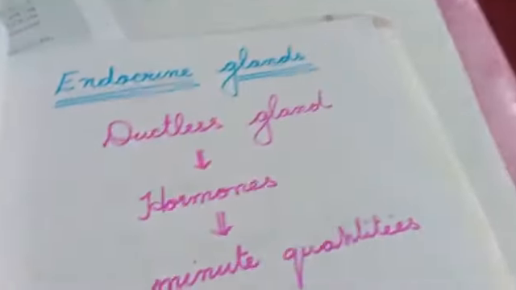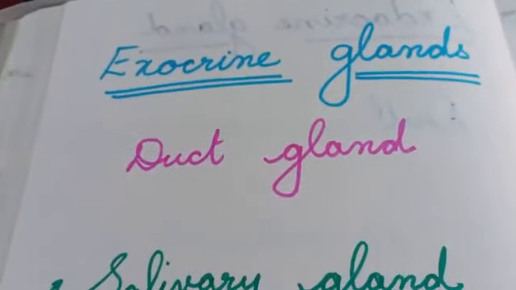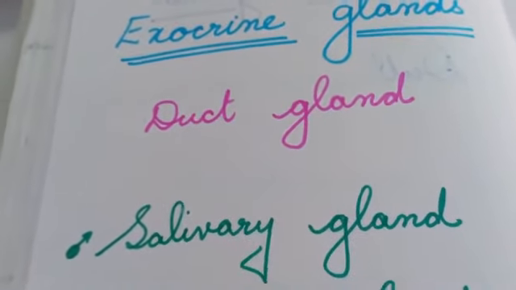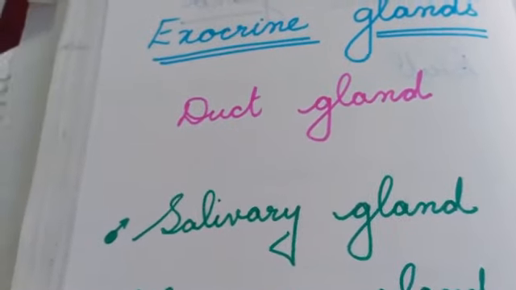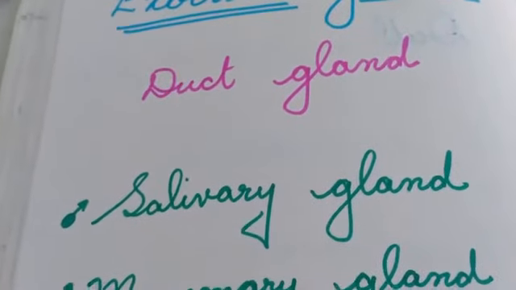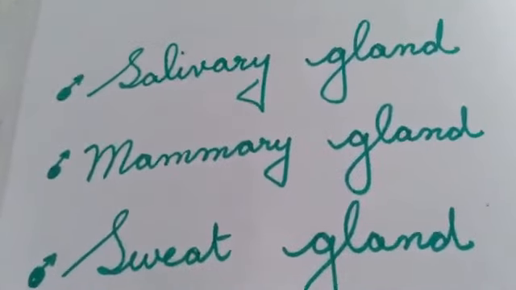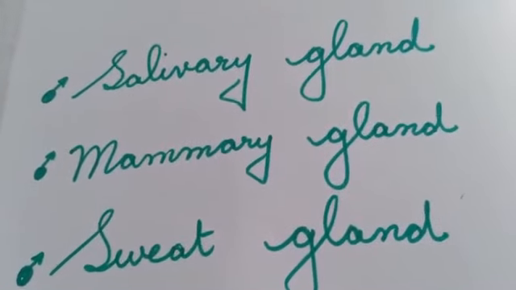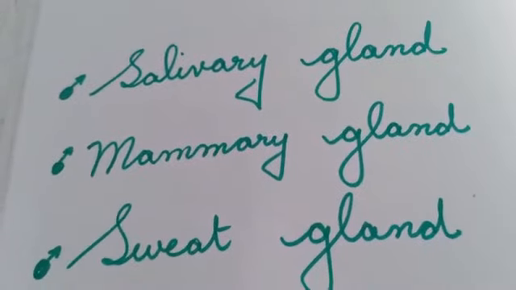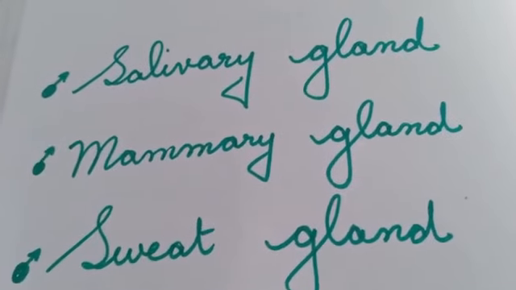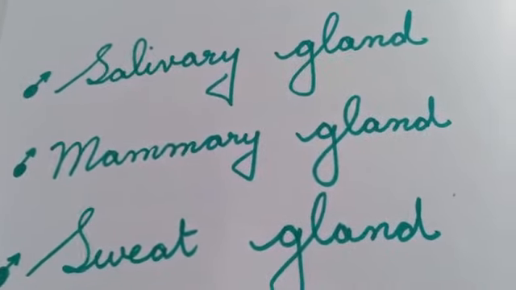The gland system is of two types. One is exocrine. These exocrine glands are called duct glands. That is, they are contained in a container-like structure, in a tube-like structure. The various exocrine glands are salivary gland, mammary gland, and sweat glands. They are enclosed in a vessel, envelope-like appearance.